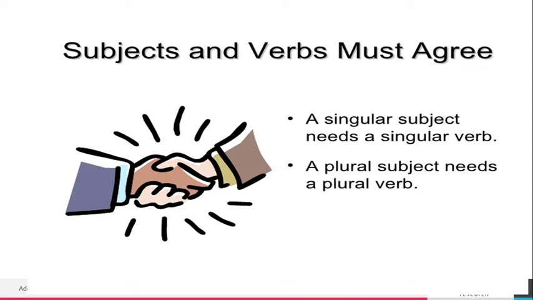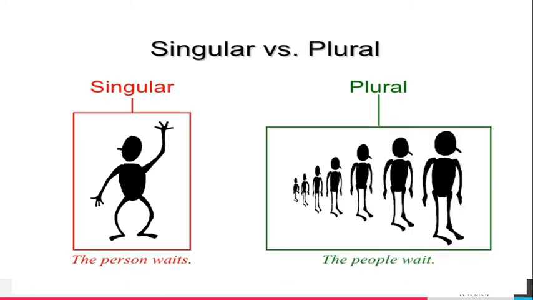A plural subject needs a plural verb. If you do not know what is singular or plural, please listen. Only one person is here, so it is singular. More than one, plural. The person waits. The people wait.